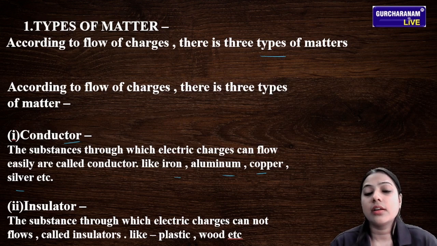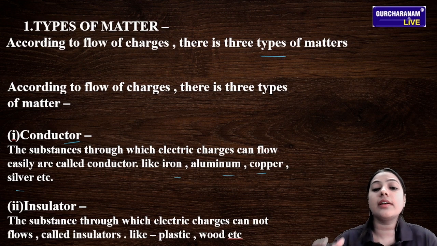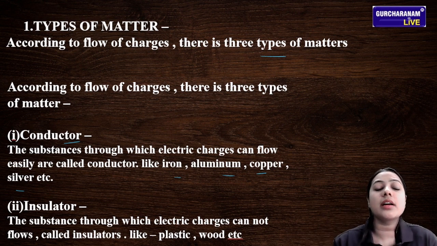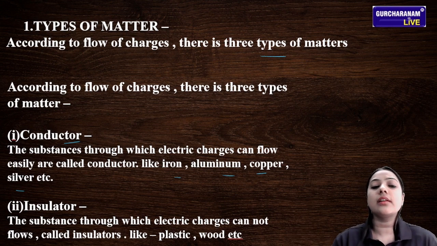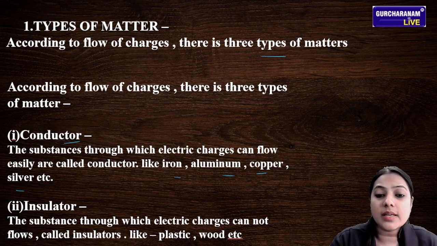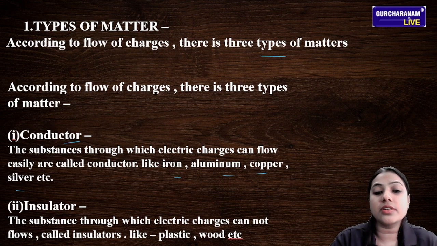No. Do you see electric current in wood? No, because these are bad conductors of electricity and they are called insulators. Substances which are bad conductors of electricity are called insulators, because in these substances the flow of electric charges does not happen.